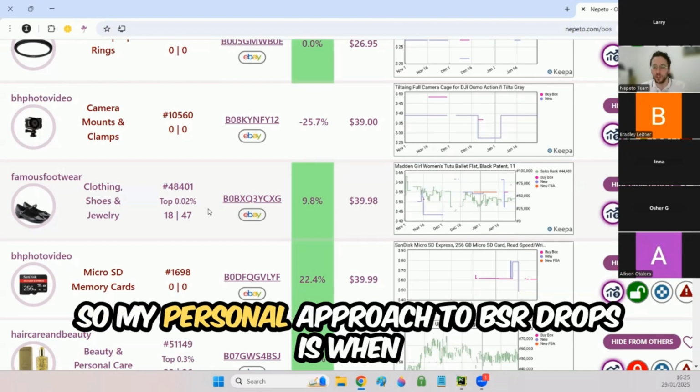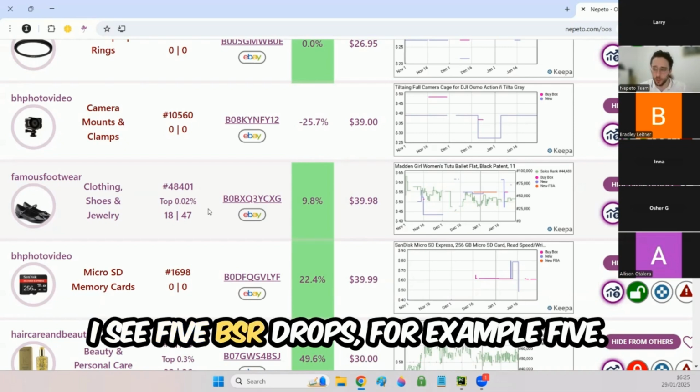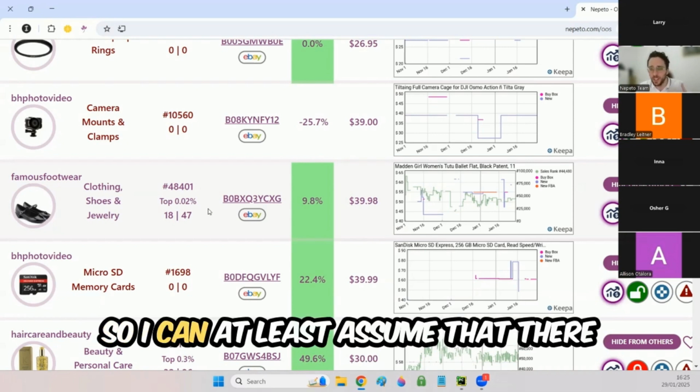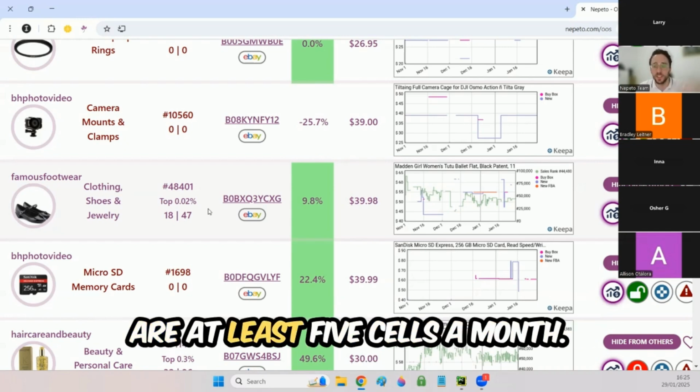So my personal approach to BSR drops is when I see 5 BSR drops, for example, I can at least assume that there are at least 5 sales a month.